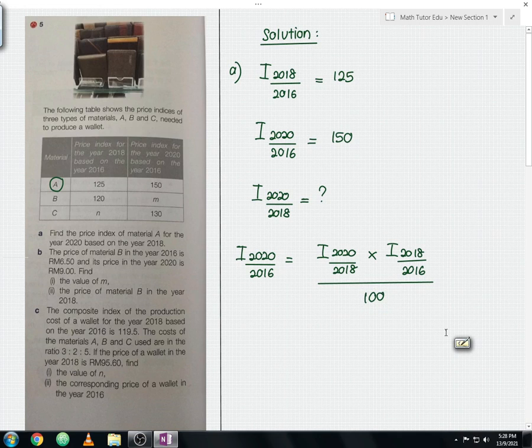For the next step, we are going to substitute all the relevant values into this working. The price index of the year 2020 based on the year 2016 will be 150. Then this is the price index we are going to look for, so we just copy paste this. Then times the price index of the year 2018 based on the year 2016, which in this case is 125, and you divide by 100. Let me underline the fraction line.